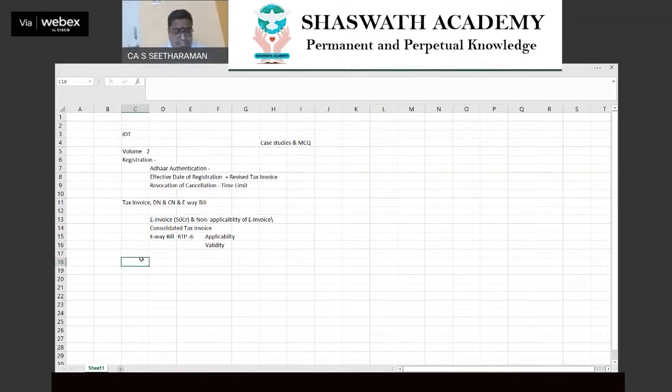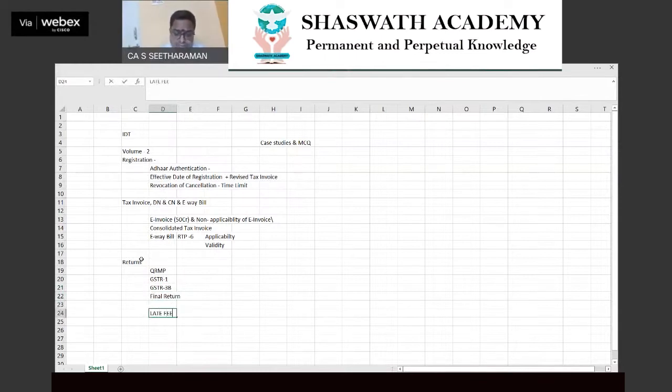Now coming back, the next chapter you have to take is the returns chapter. My dear, in the returns chapter, again, my betting is going to the first one, QRMP. QRMP is the first topic you have to cover, and the next one is GSTR1, and the next one is GSTR3B. And after that, straight away, I would say final return. Please learn about final return. And finally, the very, very important late fee.